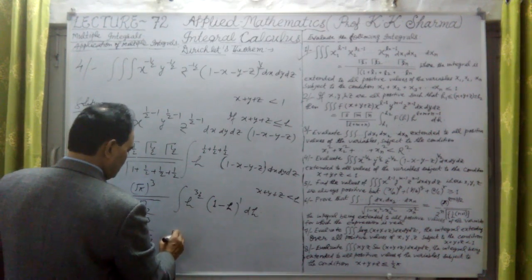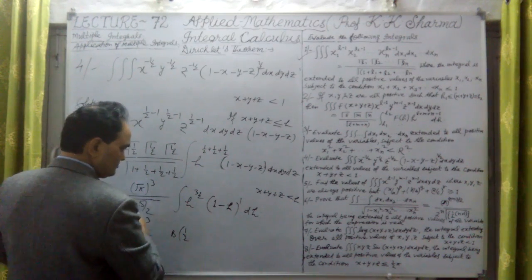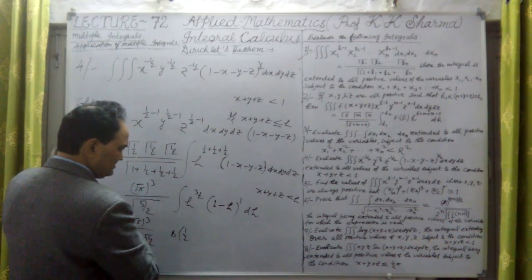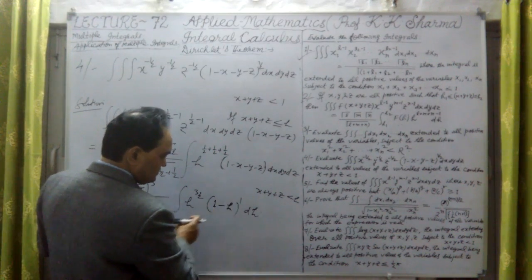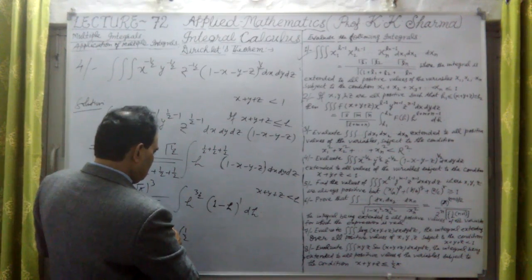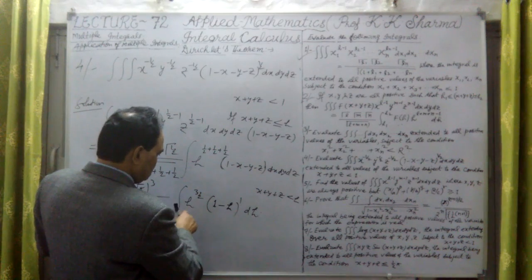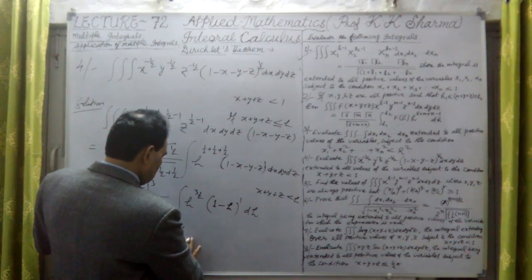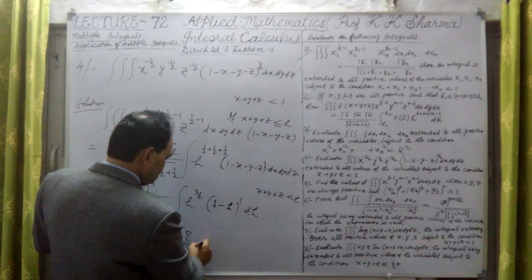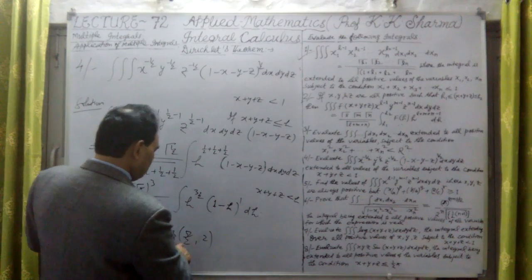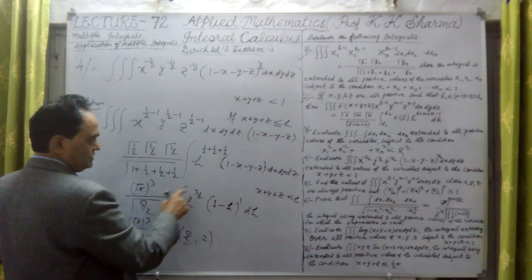Beta 3 by 2 minus 1, that means beta half. Okay, and this is 1 plus 1. No, sorry, we add here 1, that means 5 by 2. Beta 5 by 2, or we just write this beta 5 by 2 and this is 2 only. Beta 5 by 2 and 2, because 1 we add here.